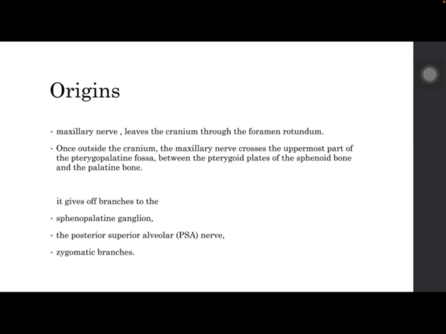Once outside the cranium, the maxillary nerve crosses the uppermost part of the pterygopalatine fossa between the pterygoid plates of the sphenoid bone and the palatine bone. It gives branches to the sphenopalatine ganglion, the posterior superior alveolar nerve, and the zygomatic branches.